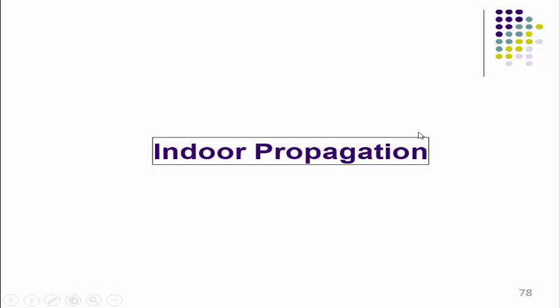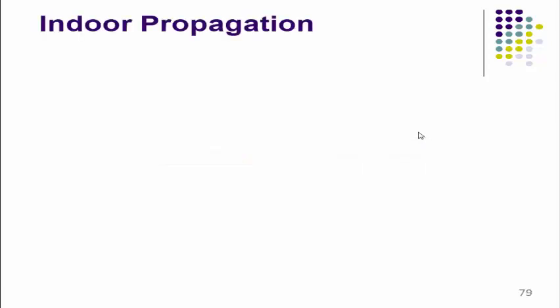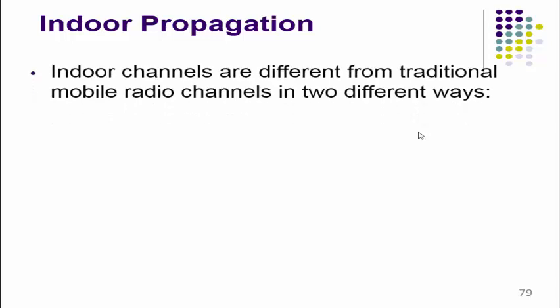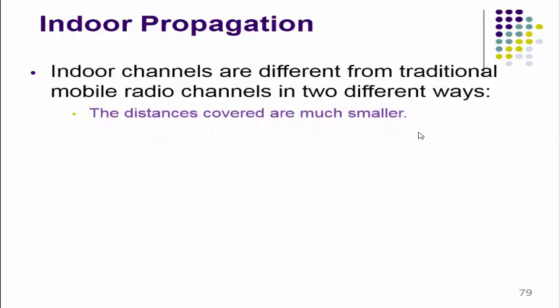Now we will discuss the indoor propagation concept. In case of indoor propagation, indoor channels are different from the traditional mobile radio channel in two ways. The first one is that the distance covered is much smaller. In outdoor propagation the distance is in kilometers, but in indoor propagation the distance is in meters only.